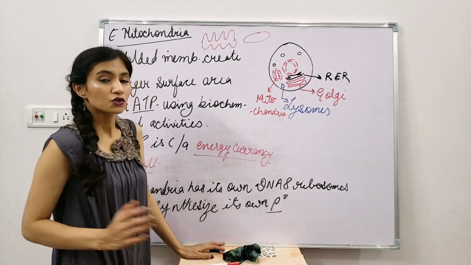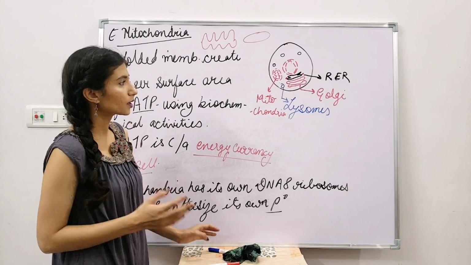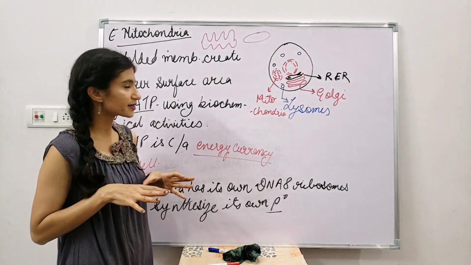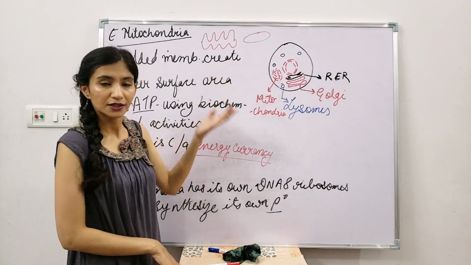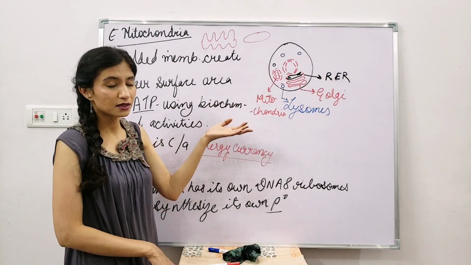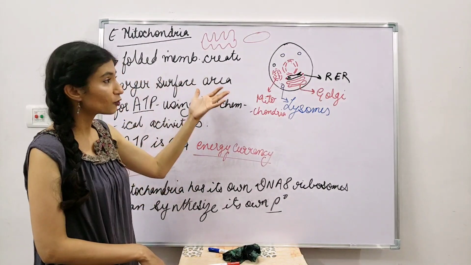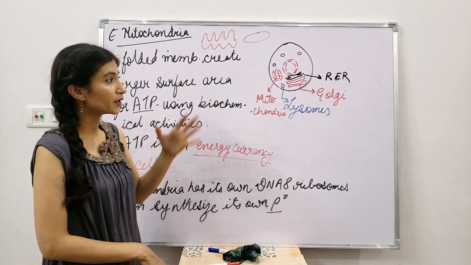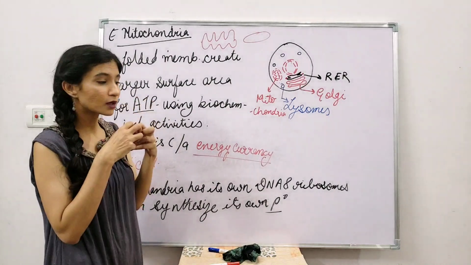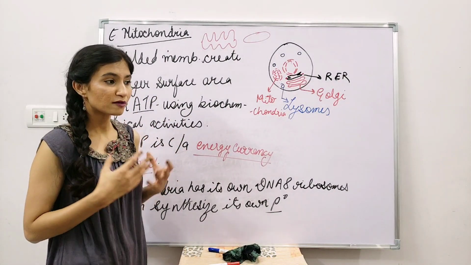Okay, so far we have discussed the lysosomes, which are the suicidal bags of the cell, which eat up everything and also clear the cell environment. Mitochondria, the energy generating machinery of the cell. ATP is the one being called the powerhouse of the cell. ATP is the energy currency. Mitochondria has a double layered membrane, just like the nucleus. The outer one is porous, the inner one is folded. The folded one provides a larger surface area for the biochemical activities to be performed.